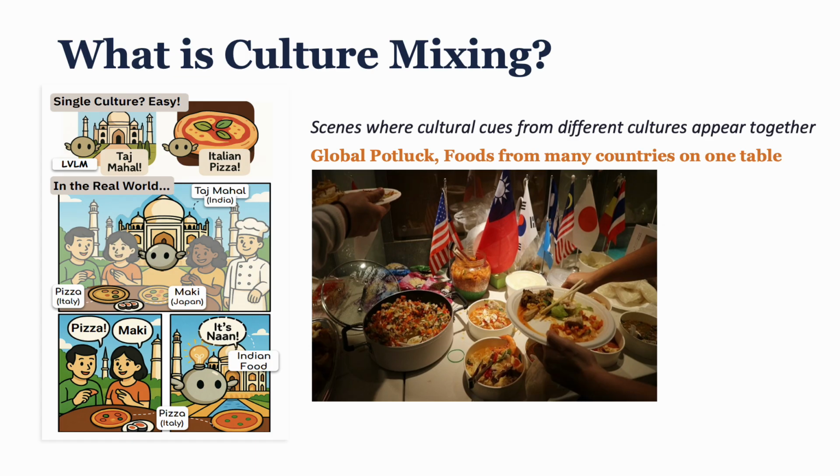A simple example of culture mixing is a club or potluck. Many foods from different countries appear on the same table. For people, this scene is ordinary, but for vision language models, each food item can be a potential culture cue that can distract from the target food.